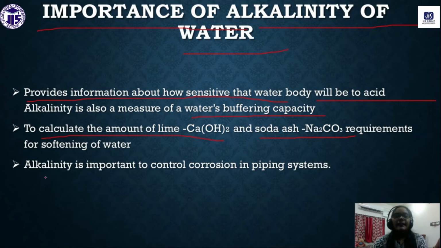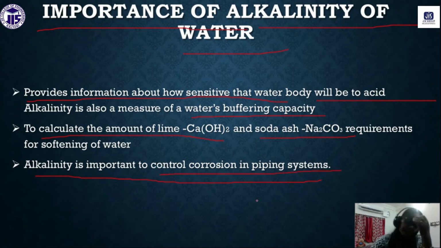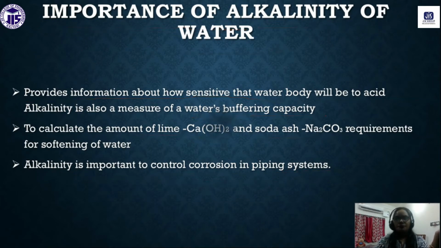Another importance of alkalinity is that if we know the alkalinity of a water sample, we can control corrosion in the piping system. Corrosion is a disadvantageous process, so for prevention of the metal from corrosion, we should know how the corrosion is taking place. That is why alkalinity has an important role here also.